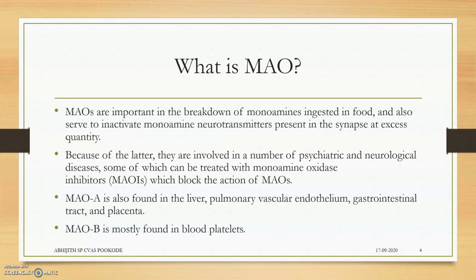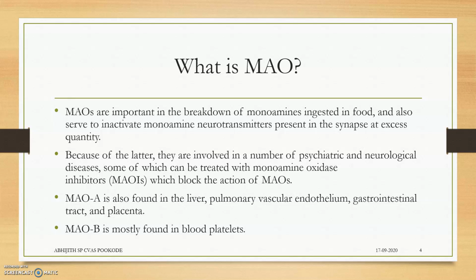Now, MAO are important in the breakdown of monoamines ingested in food, that is tyramine, and also serve to inactivate monoamine neurotransmitters which are present in excess quantity in the synapse, and they may produce hypertensive crisis. So we have to break down the monoamine neurotransmitters present in excessive quantity in the synapse. Because of the latter action, they are involved in a number of psychiatric and neurological diseases.